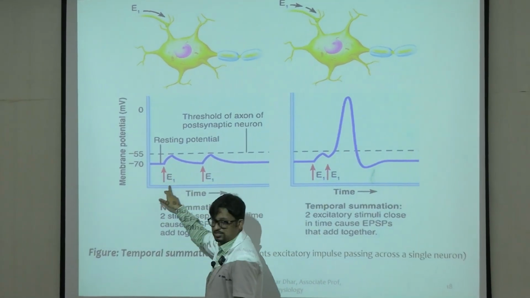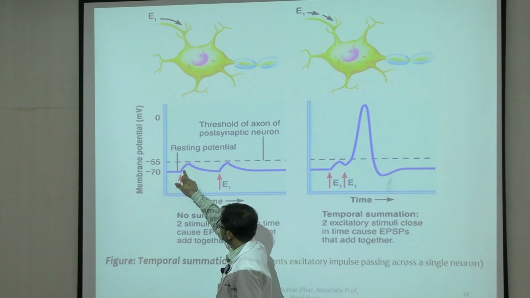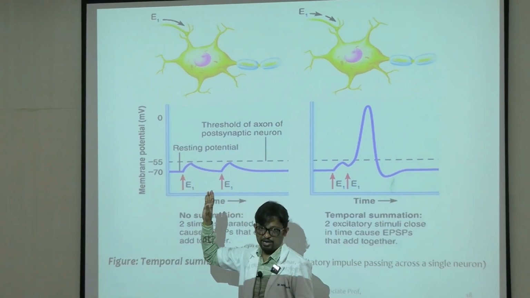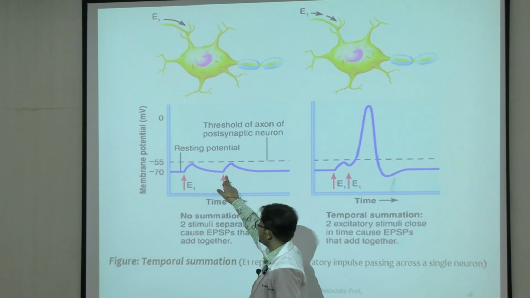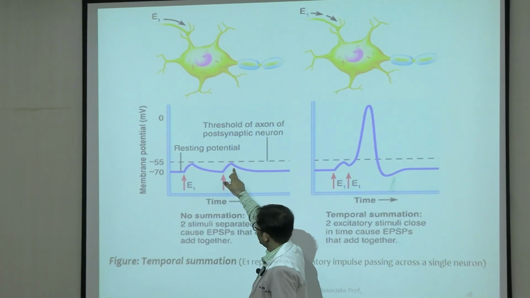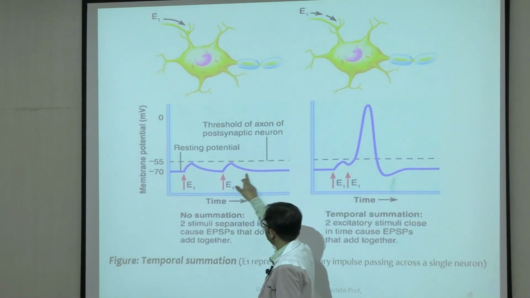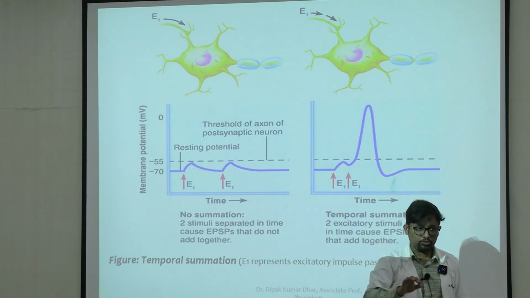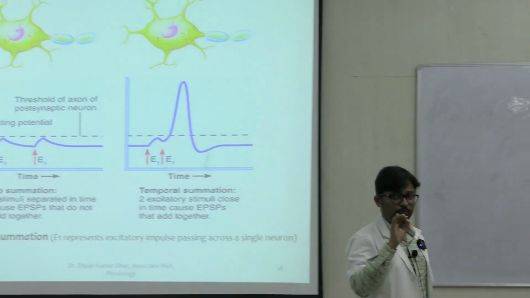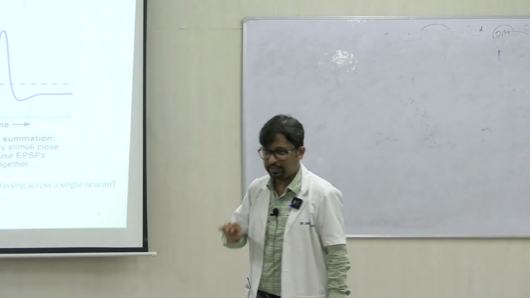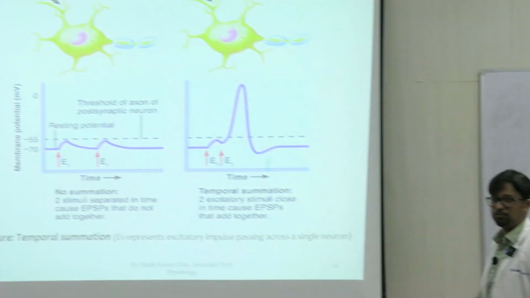So this was the first EPSP. It reached its course, but it did not touch the firing level, right? After it decayed, when we gave the second one, again it reached its course, again it did not touch the firing level and it remained as such. Without the firing level being reached, in the affected postsynaptic neuron there will be no fresh action